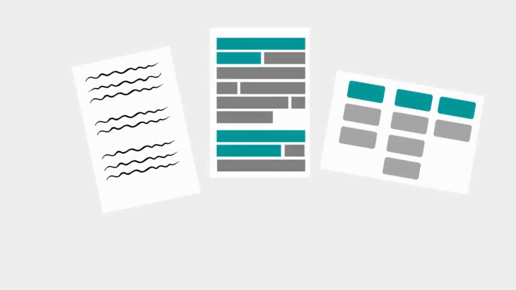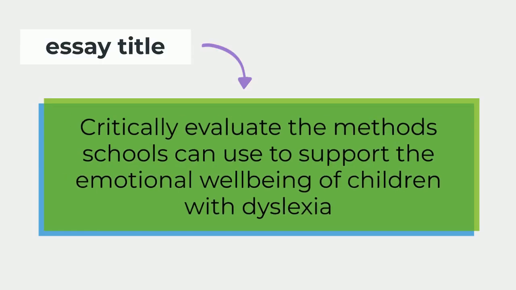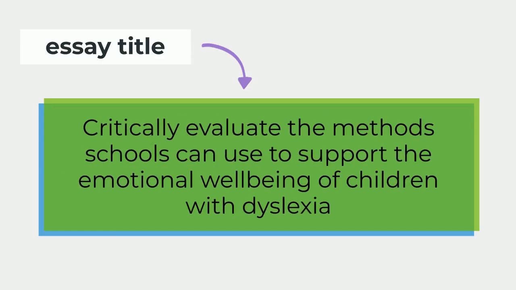We like using small sticky note papers because they're easy to move around. Of course, you can type in a document, write in a notebook, or use a different tool if you prefer. We'll go through these steps in more detail to plan the general structure for this essay title. Critically evaluate the methods schools can use to support the emotional well-being of children with dyslexia.